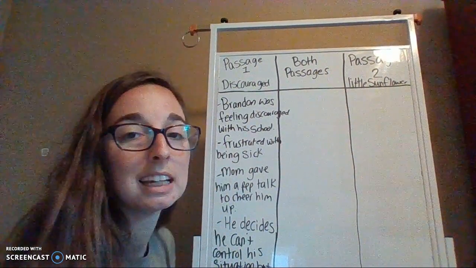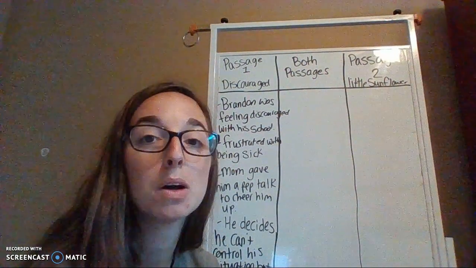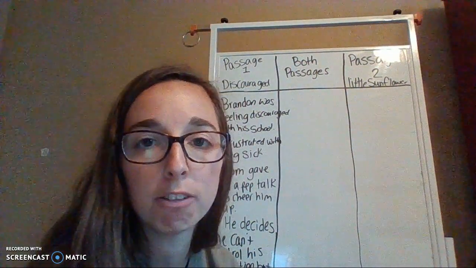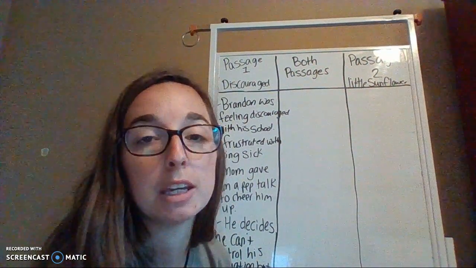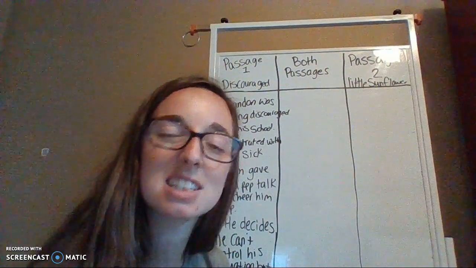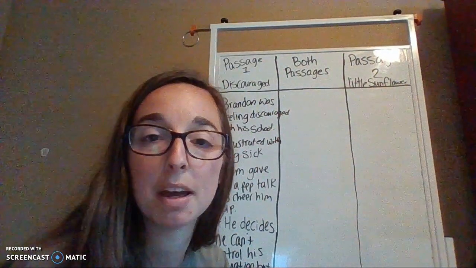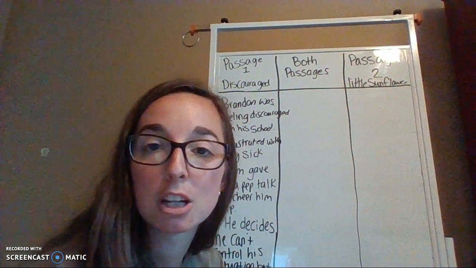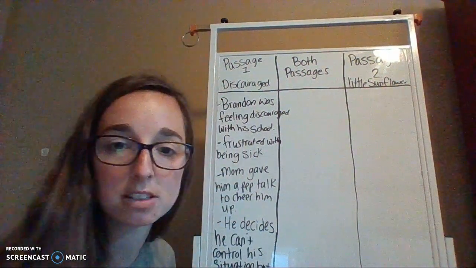Which just means he can't necessarily control his illness, how his health is right now, but he can control how he feels. So he does control whether he's going to let himself feel bad for himself all day, be sad, or if he wants to be happy, call his friends, FaceTime his friends, kind of like what we're in right now. We can't really control what's going on in the world, but we can control how we feel, and we can control our emotions towards it. So we have those details for passage one.